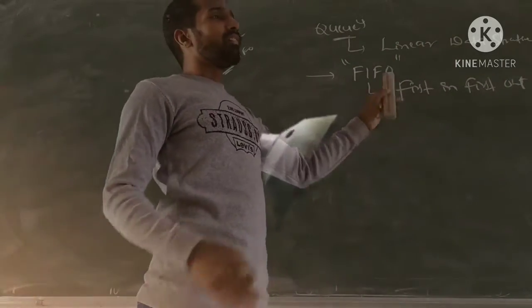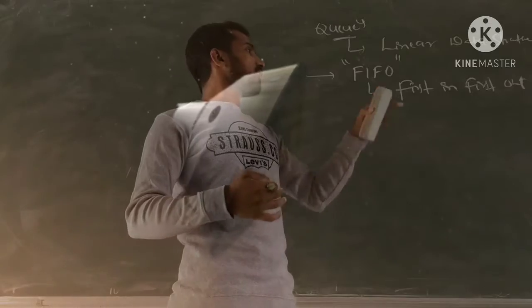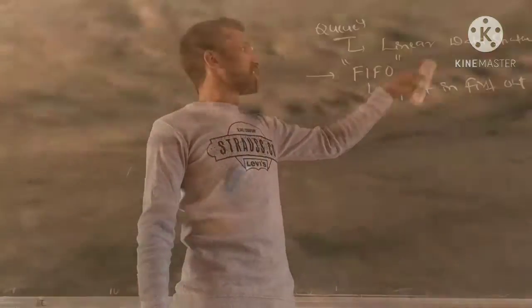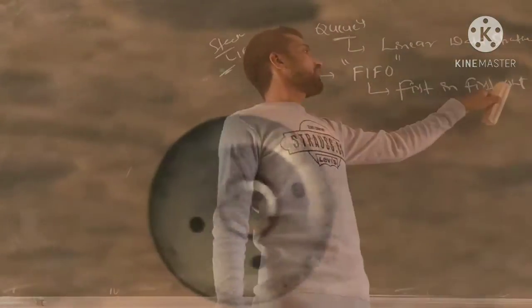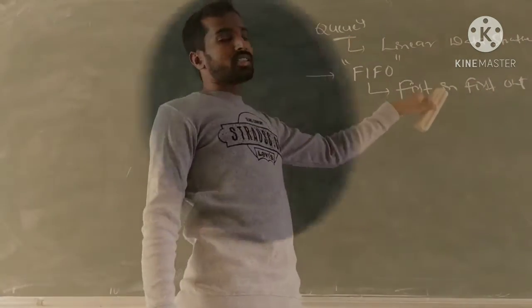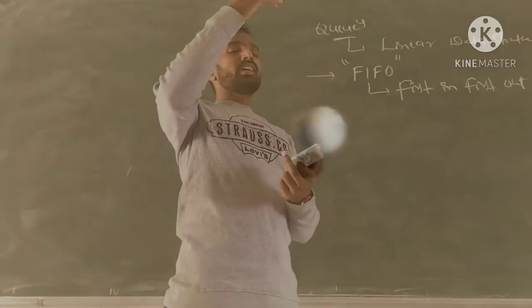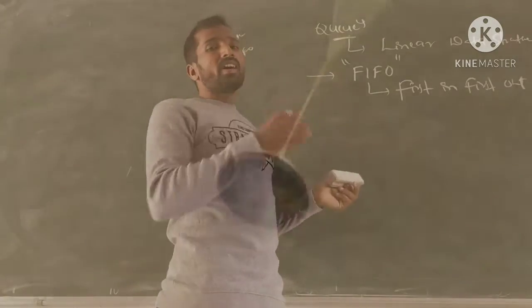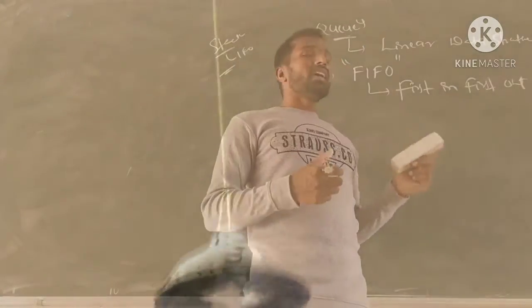First in first out means the first element that is inserted in the queue is the first element that is removed from the same queue. This is the queue concept of first in first out. We insert the values from one end and remove the elements from the other end.